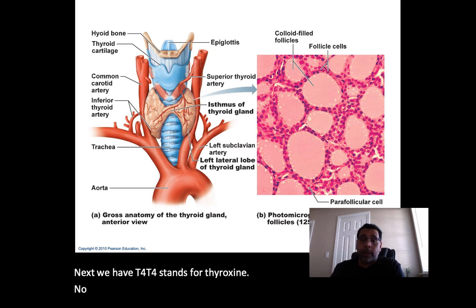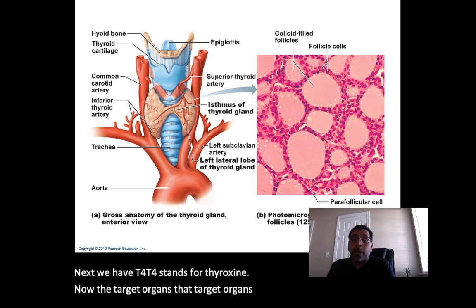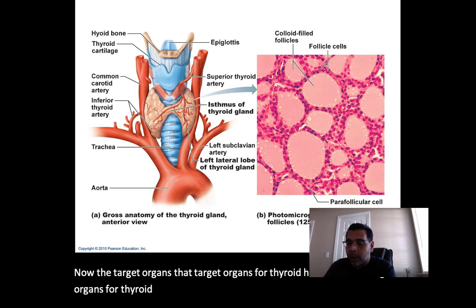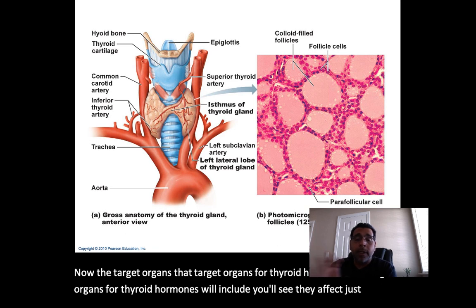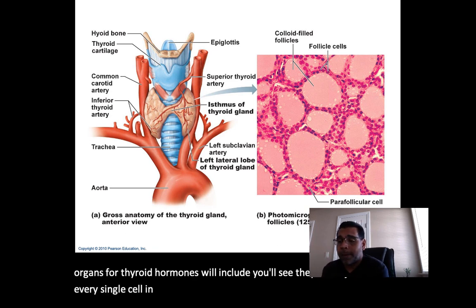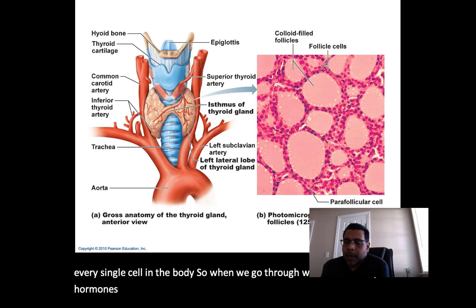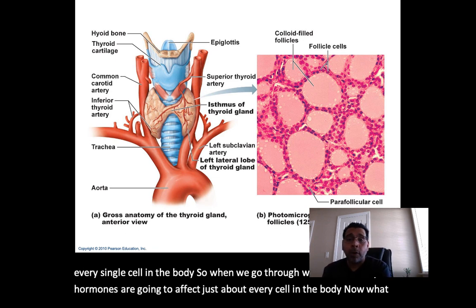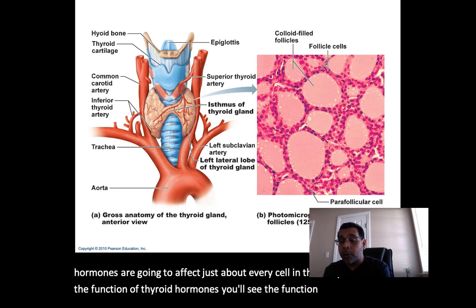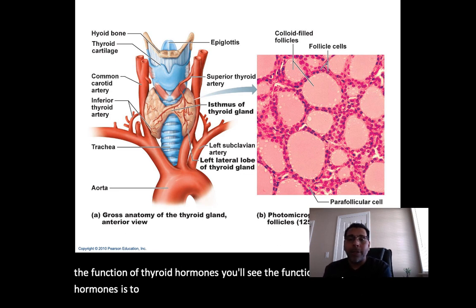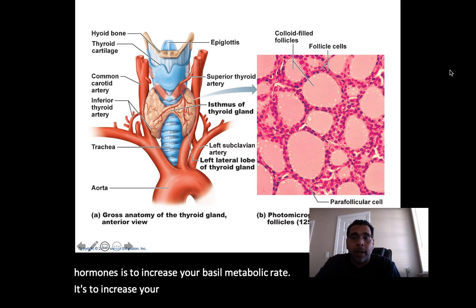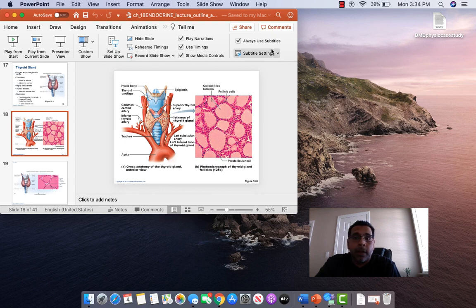Now, the target organs for thyroid hormones will include, you'll see, just about every single cell in the body. So thyroid hormones are going to affect just about every cell in the body. Now, what is the function of thyroid hormones? You'll see the function of thyroid hormones is to increase your basal metabolic rate.